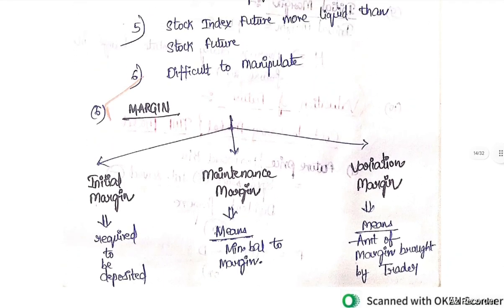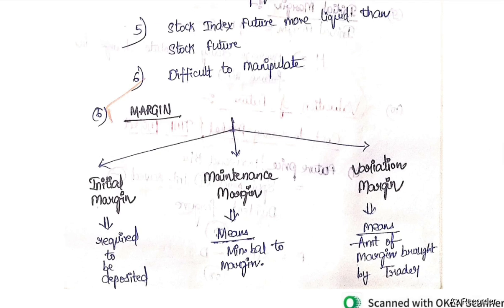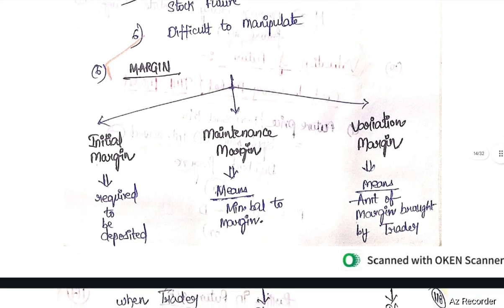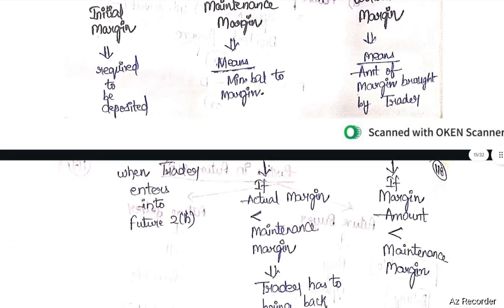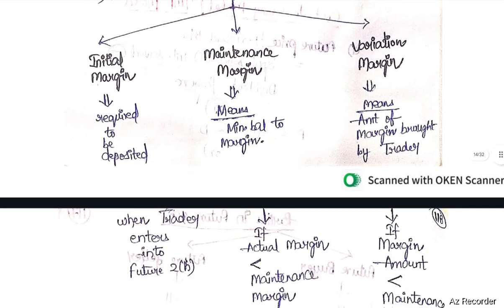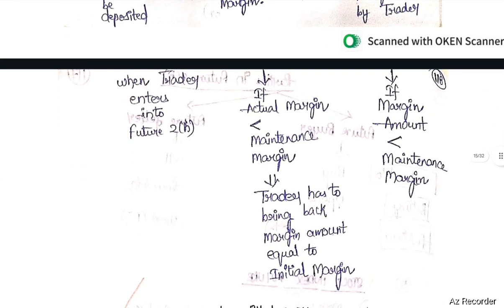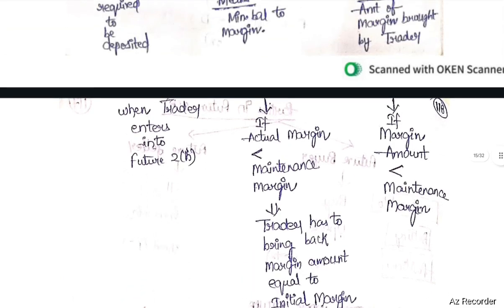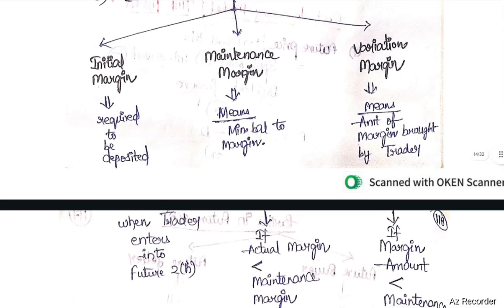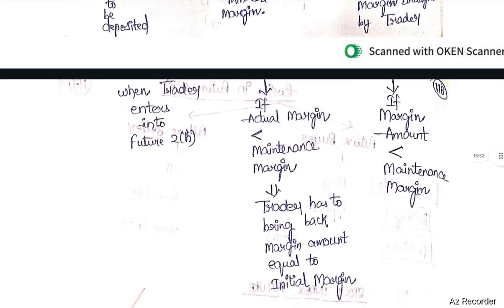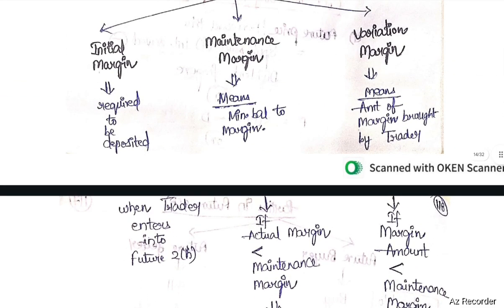Margins: initial margin, maintenance margin, variation margin. Variation margin means mark to market margin. Initial margin is required to be deposited when a trader enters into a future contract. Maintenance margin means the minimum balance of margin. If actual margin is less than maintenance margin, the trader has to bring margin equal to initial margin. Variation margin means the amount of margin brought by the trader. If margin amount is less than maintenance margin, then variation margin comes into the picture.